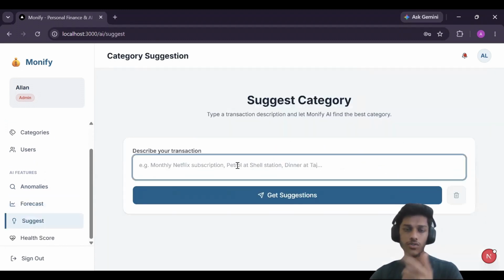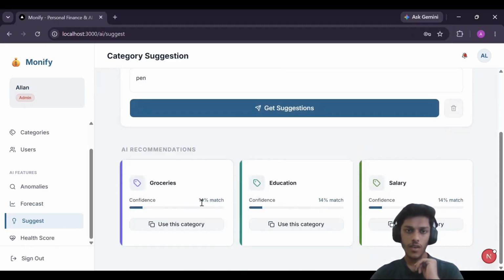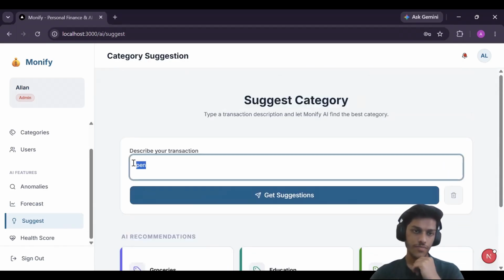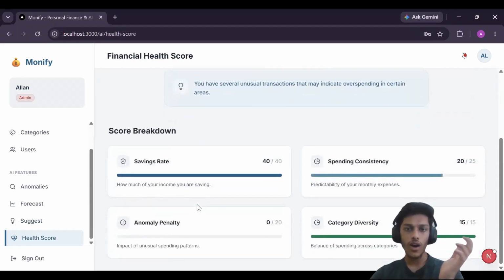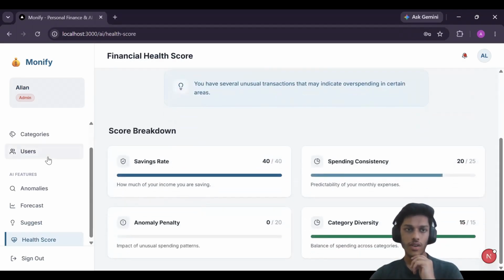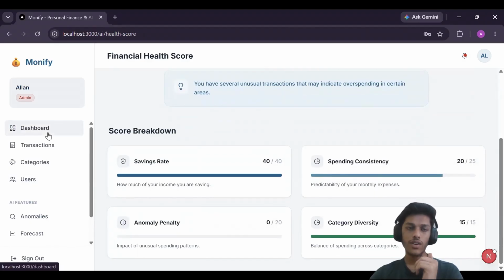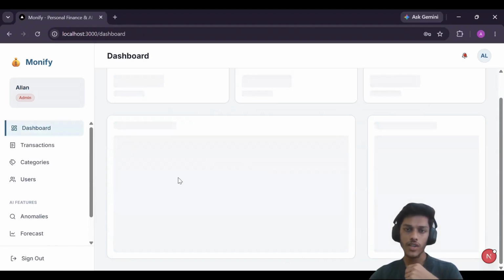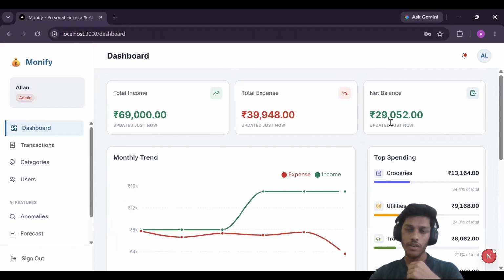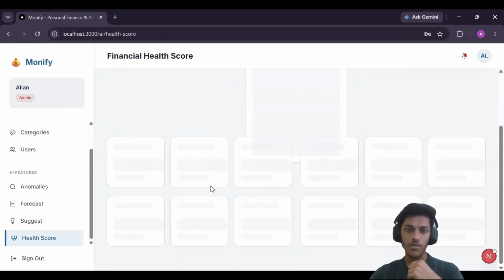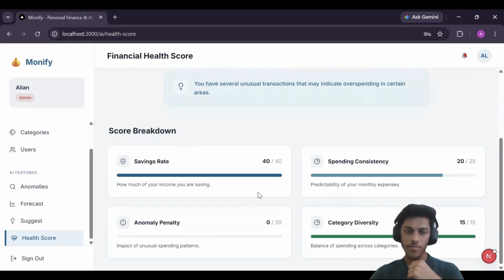And for the suggestion I have shown you, if a word is not there, meaning I have not used it in any transaction, let's see. It gives a 14% match, and it randomly shows these categories because this word was never used. And for the health score, I have already told you how it is calculated. We can verify manually by seeing the dashboard also. My saving was good, so it has given me a good score in saving and everything.